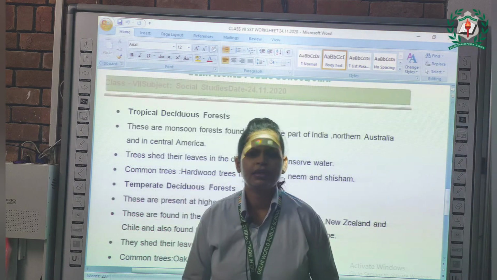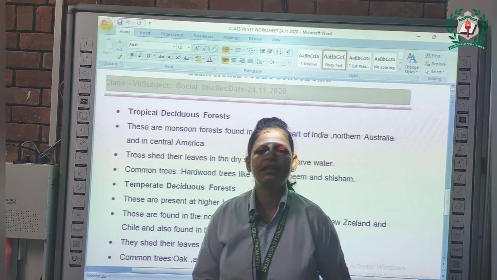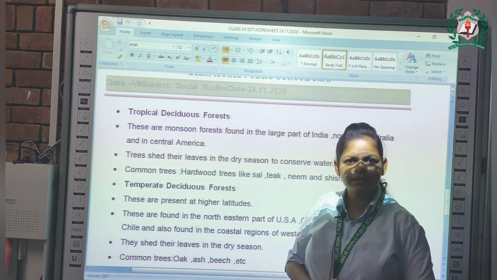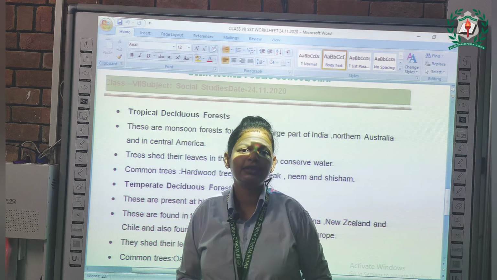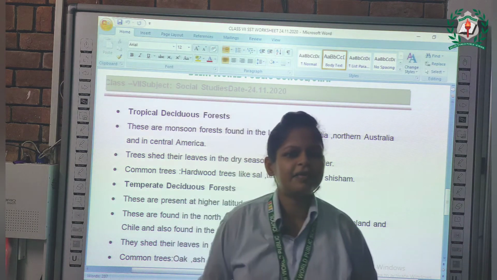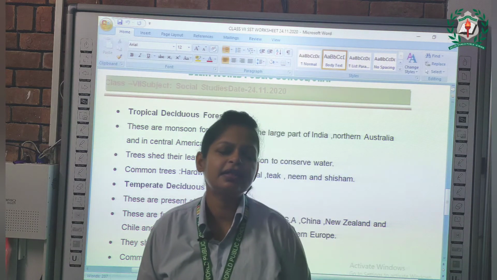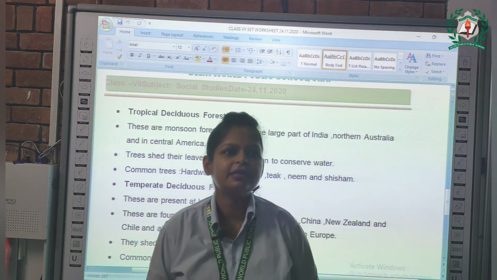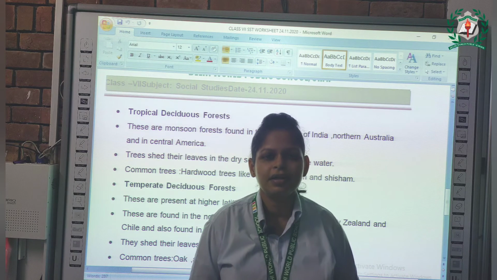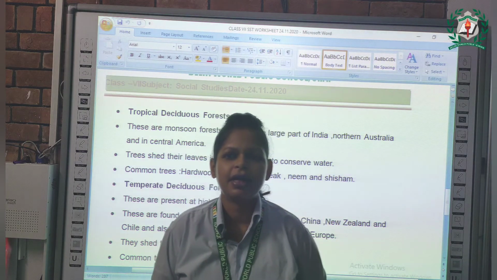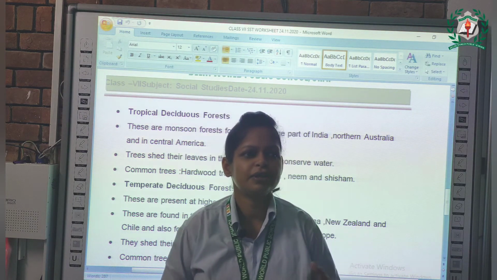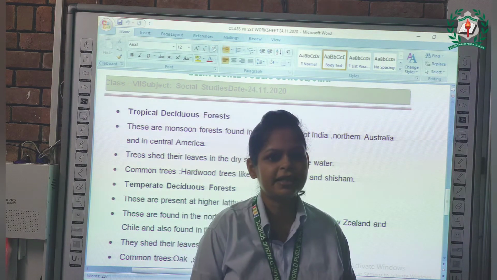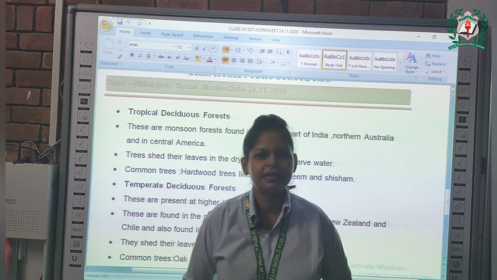Students, when you go further in the chapter, you will come across the topic tropical deciduous forest. It is not like the evergreen forest. Here the trees shed their leaves to conserve water, and there is a particular time for it.